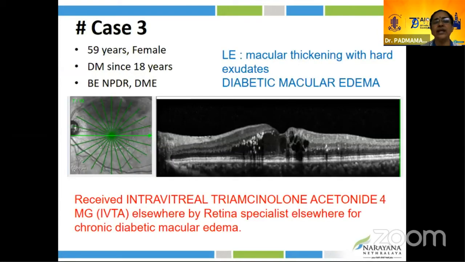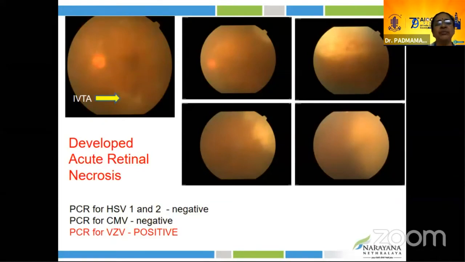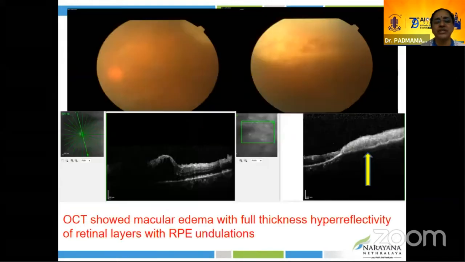Case 3 is a known diabetic. She had NPDR with DME with macular edema and also had supra-retinal vein occlusion, for which she was given IVTA by the local retina specialist following the diabetic macular edema. 3.5 weeks following IVTA, she presented with decreased vision and was diagnosed with acute retinal necrosis in the left eye. AC tap came positive for varicella zoster virus infection in this patient.